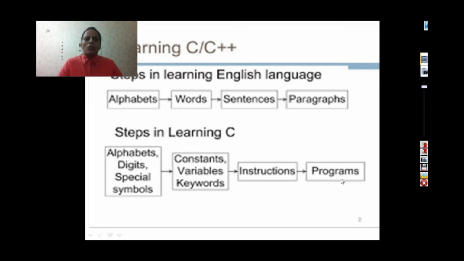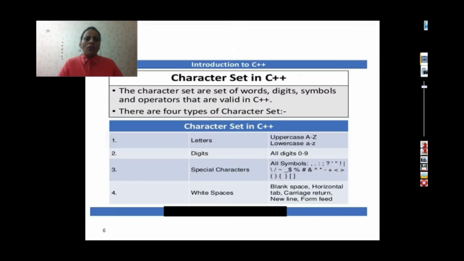A program is a collection of instructions. So our ultimate goal is to learn how to write a program with the help of these basic building blocks. In this lecture we will discuss these basic building blocks of C++.